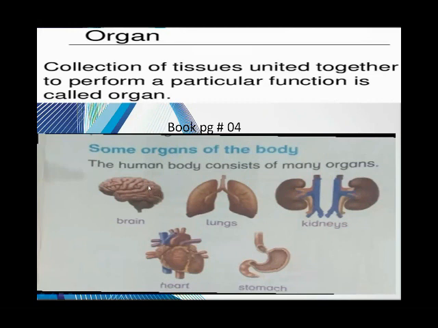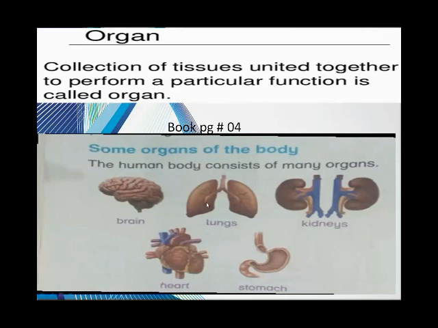The brain and spinal cord make the nervous system. Lungs make the respiratory system. Kidneys make a system that is called the excretory system or urinary system. The stomach makes the digestive system, and the heart makes the circulatory system. It means all these systems make our body.